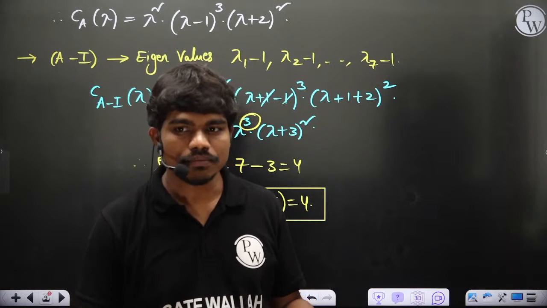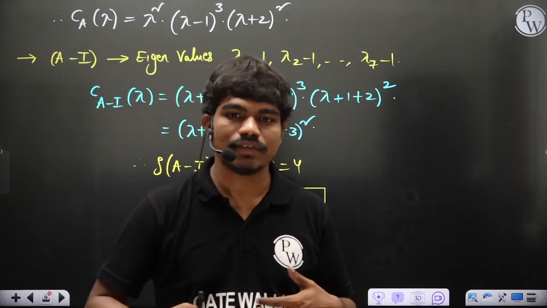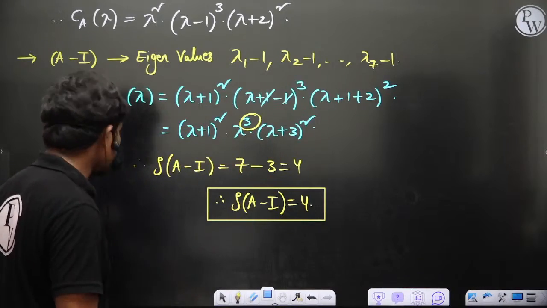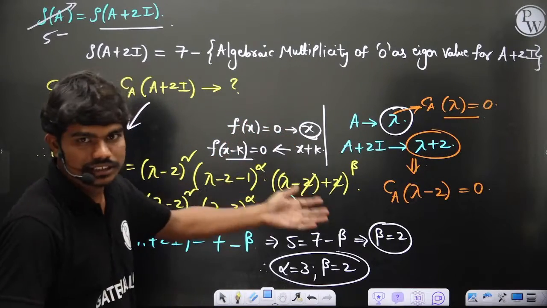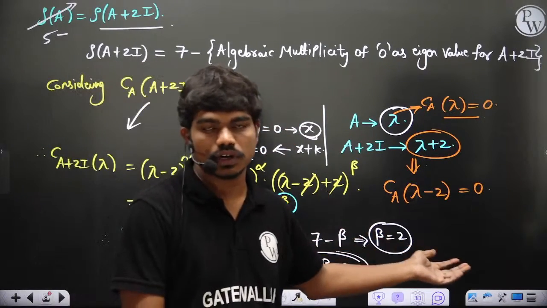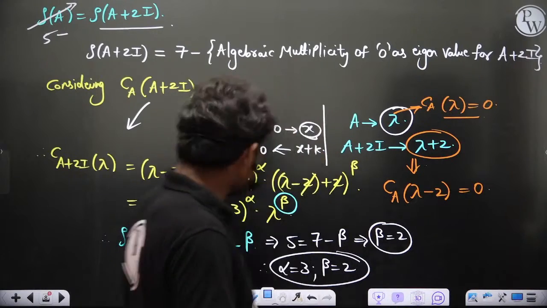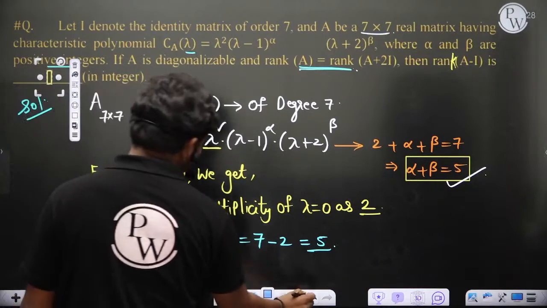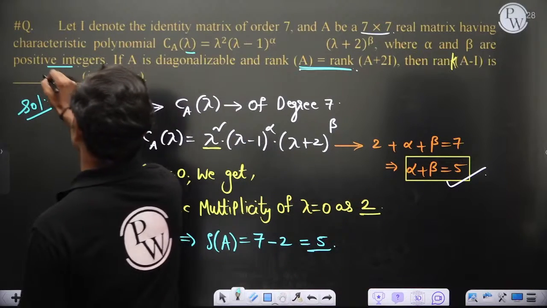Okay, it took almost 10 or 15 minutes because I have explained it in a detailed sense to you. See what you have done here, same thing you are doing here also. And just the calculations of alpha and beta, that's all. Clear? So anyway, this value is an integer, so this is 4, of course.